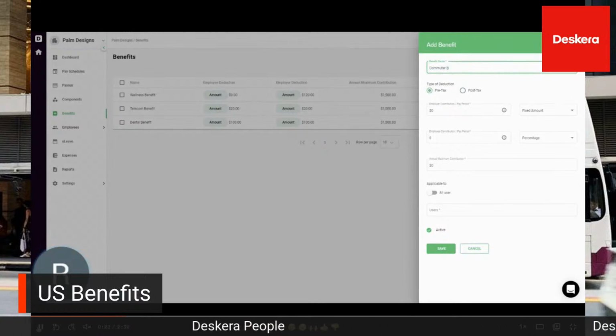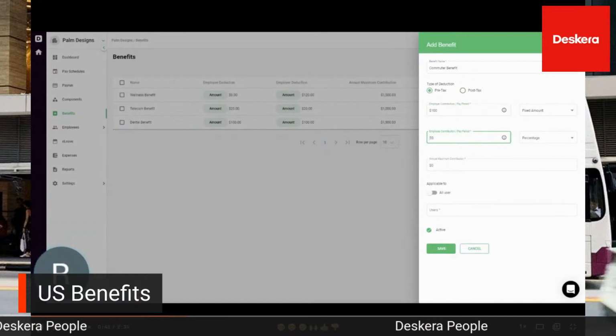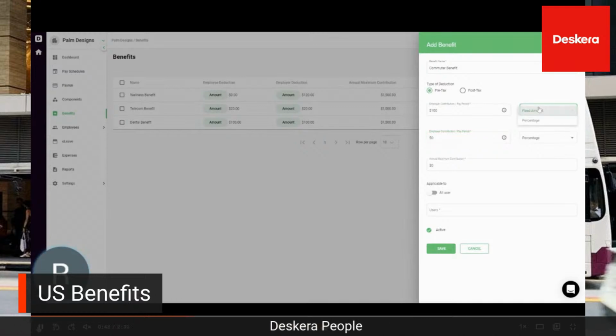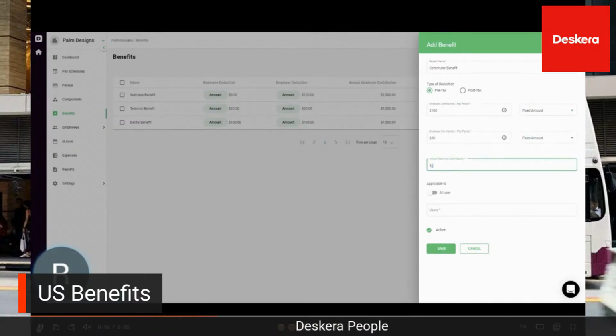For example, commuter benefits. Then you can choose the type of deduction here. Is it pre-tax or post-tax? You can put in the employer contribution, and you can put in the employee contribution here as well. For example, $100 for the employer, and then $30 or $50 for the employee.